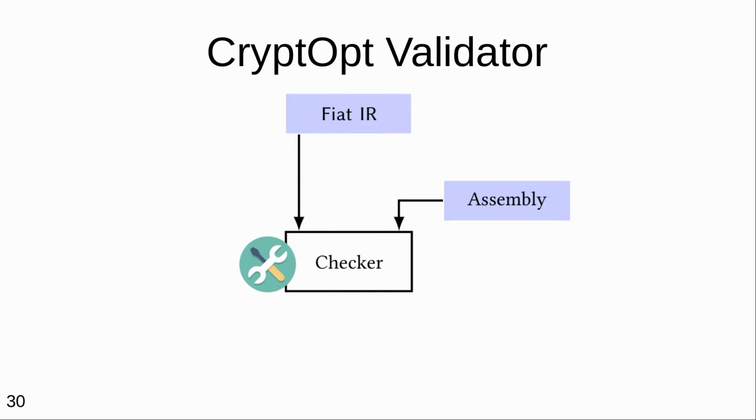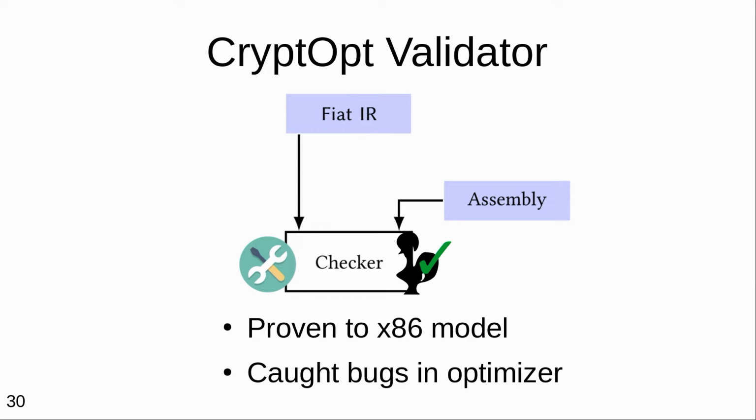Now, of course, the last optimization step is a highly performance-sensitive process itself. So instead of using Coq to do the optimization, we have an optimizer that runs, and then we write the checker, and we prove the checker correct in Coq. So when you feed the assembly code back into the checker, it hopefully says yes. Well, it mostly says yes. When we first ran it, we sometimes found it say no, and these errors corresponded to issues we had found in the optimizer itself. But given that the checker is proven correct against the model of x86, we are confident that the generated code is actually working as desired.